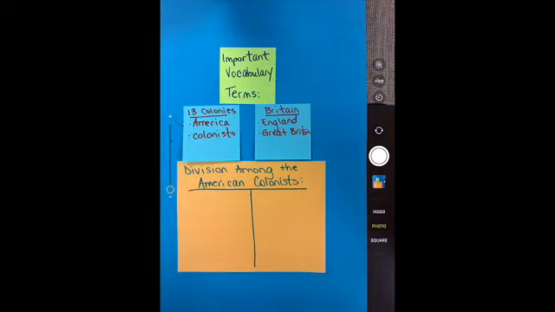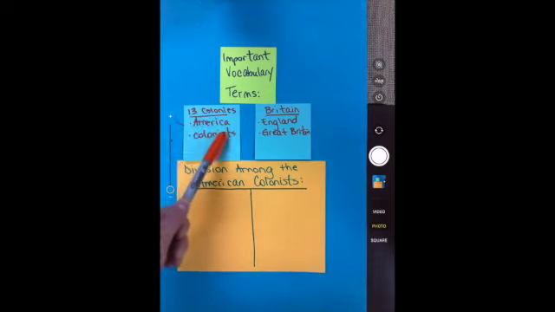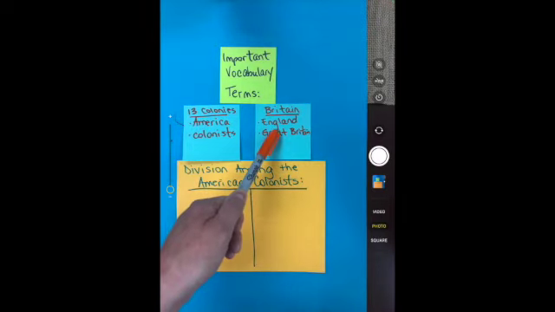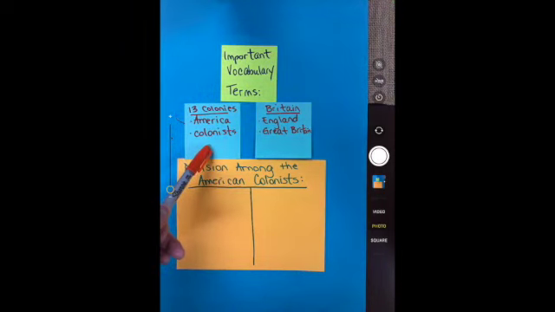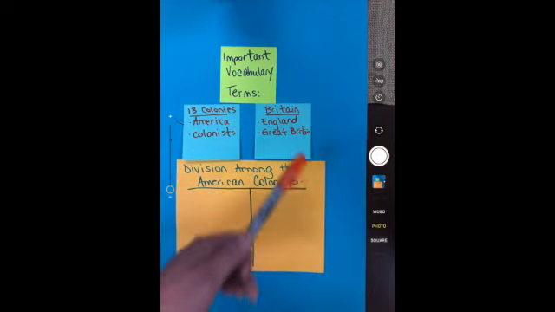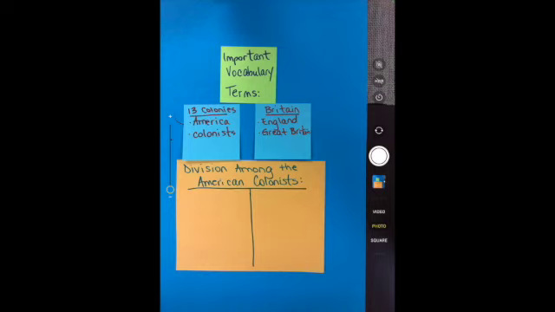However, as the different taxes were imposed from England, there started to become some division among the American colonists, meaning not every single person that lived in the colonies was against Great Britain. There were some that were angry about the taxes and the fact they didn't have a voice about that. And there were others that said, look, this is our obligation. They are still protecting us. We came from them. We owe it to them to pay these taxes. It is okay that they are asking this of us.